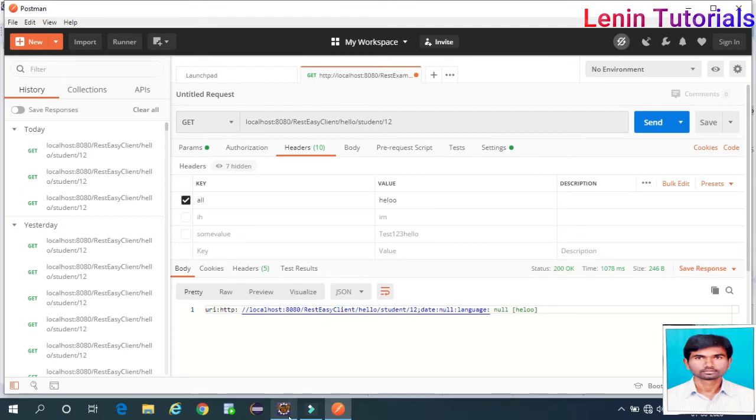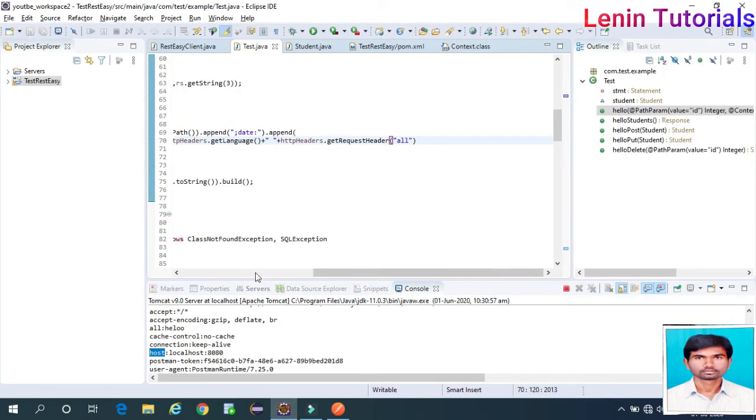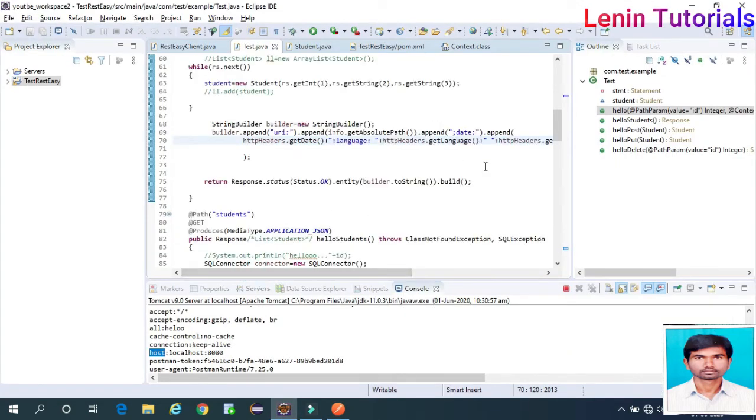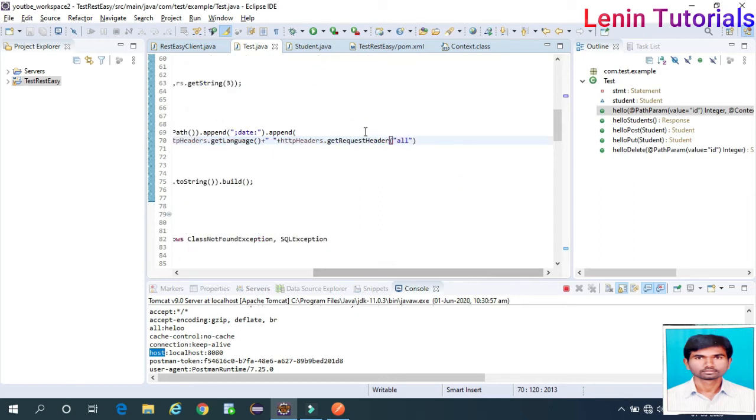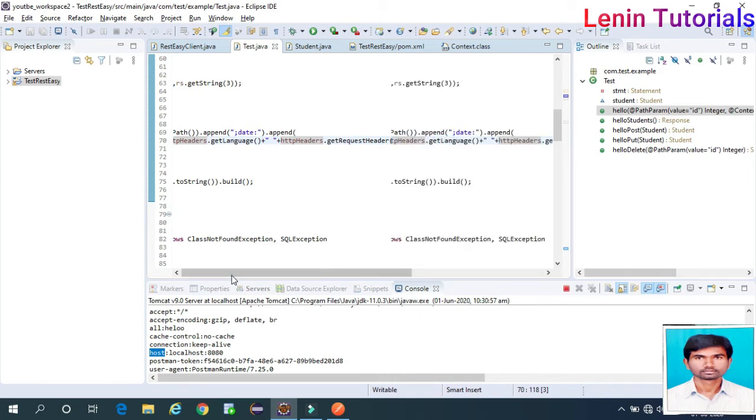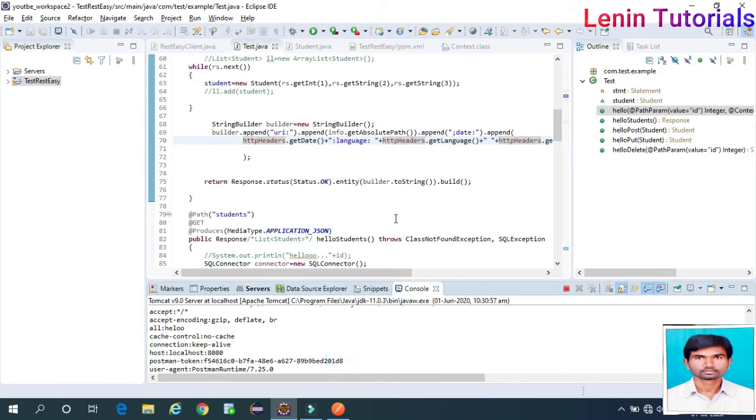In headers, I am getting the same only. Language data is coming null. My intent is to print some value from the headers, so I'm passing key all and value hello. So I'm printing here for that one. See here from the output.